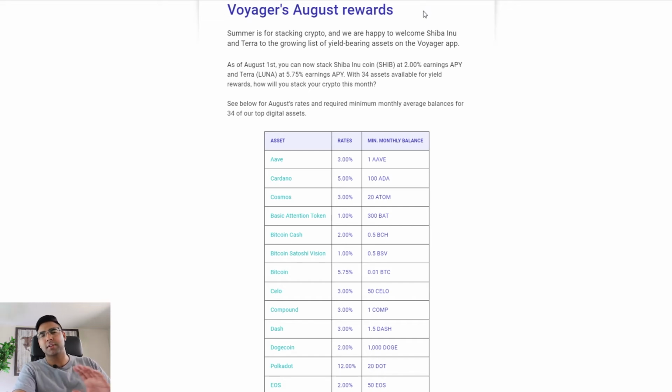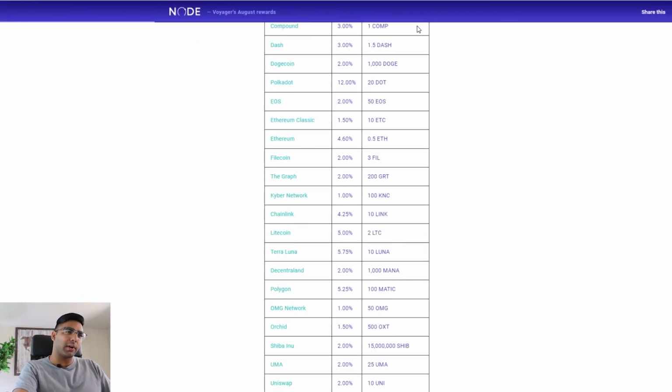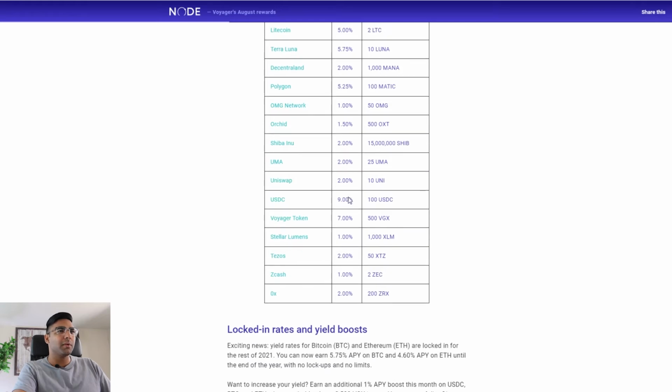So just a heads up to look through their terms and conditions, just in case you're considering wanting to have your USD with these certain platforms. Voyager's August rewards, as we scroll down to USDC, what we see is 9% off the bat. The only difference is you do need a minimum in terms of earning interest of 100 USDC.